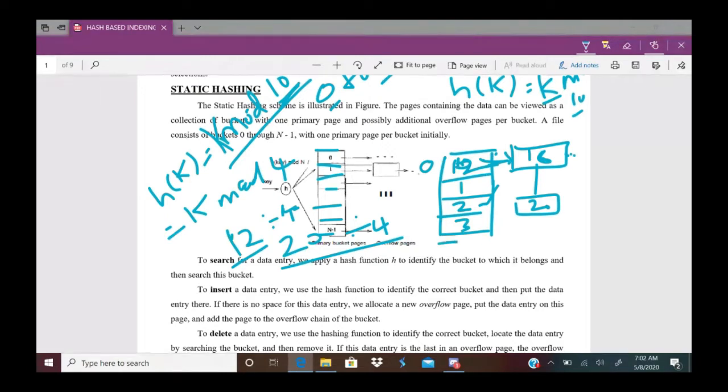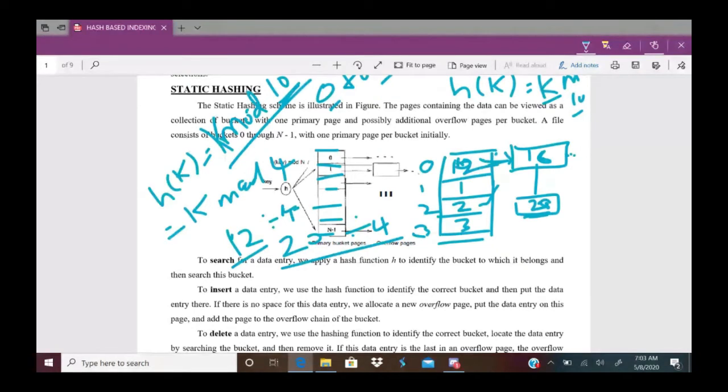Here this is my bucket. My buckets are 0, 1, 2, 3, totally 4 buckets, and these are the bucket records. Assume 12, 1, 2, 3 are already there. How to search for a particular record? Suppose I want to search for record 20.